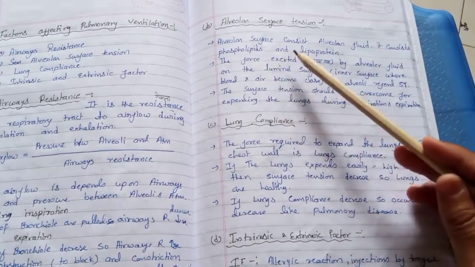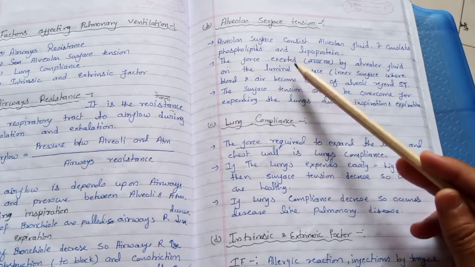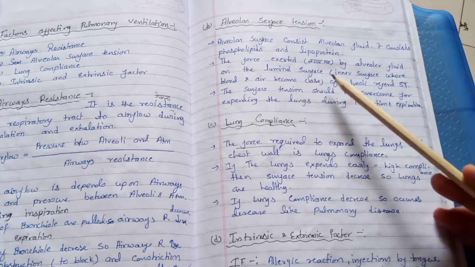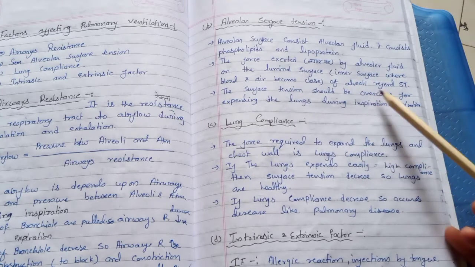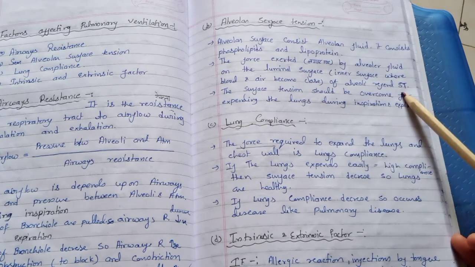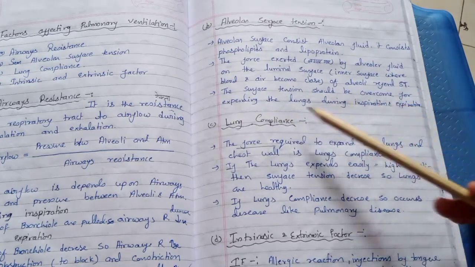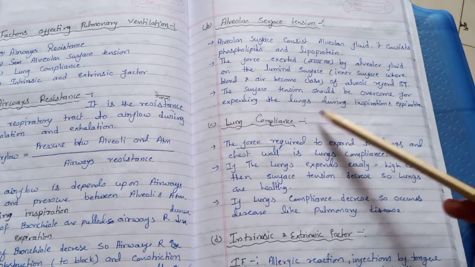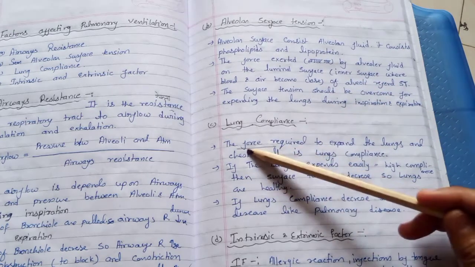The alveolar surface consists of alveolar fluid. It consists of phospholipid and lipoprotein. The force exerted by the alveolar fluid on the luminal surface of the alveoli is referred to as the surface tension of the alveoli. The surface tension must be overcome for expanding the lungs during inspiration. Third point is lung compliance.